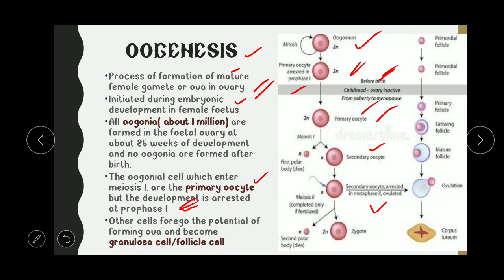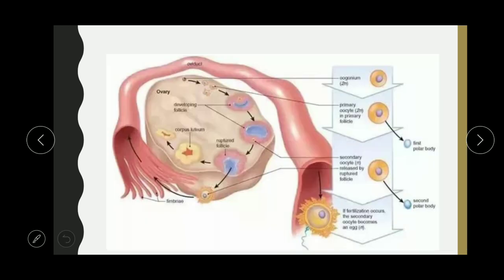In another diagram here you can see the primordial follicle. The follicle cells or granulosa cells are the cells that have lost the ability to form the gametes. So you can see the primordial follicle, the primary follicle, then the growing follicle, the mature follicle. All of these things we will discuss in detail. So the cells that lost the ability to form gametes become the granulosa cells or follicle cells.